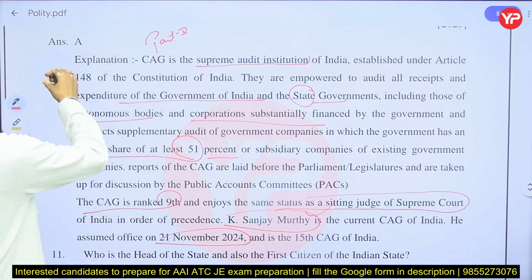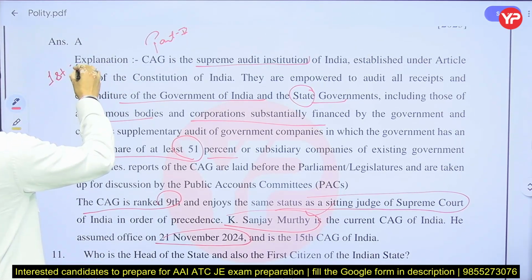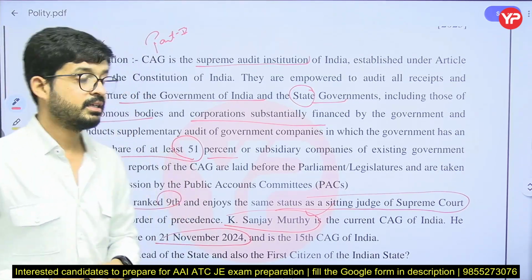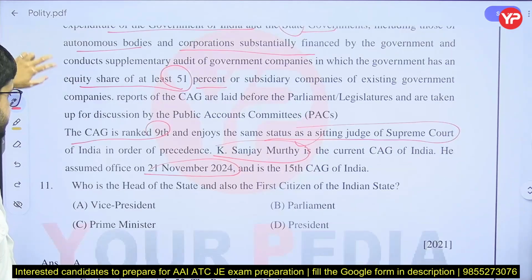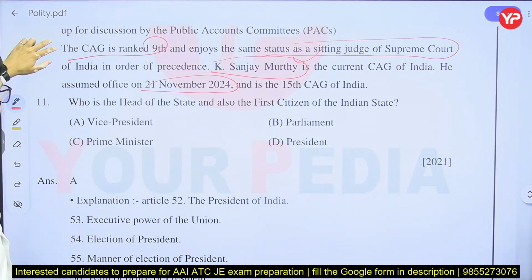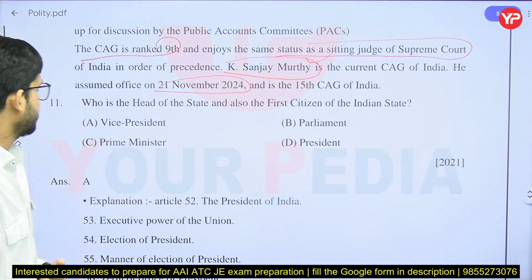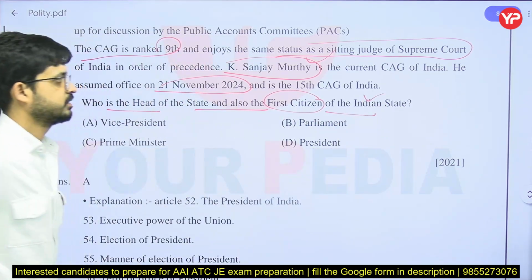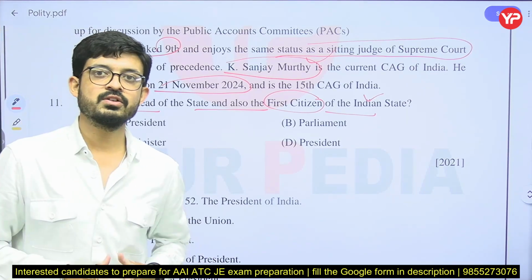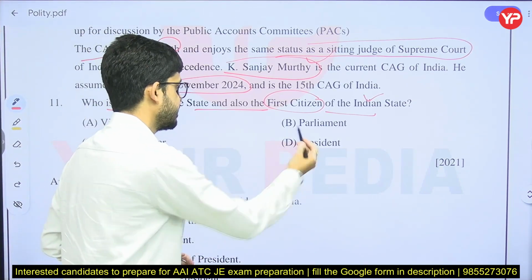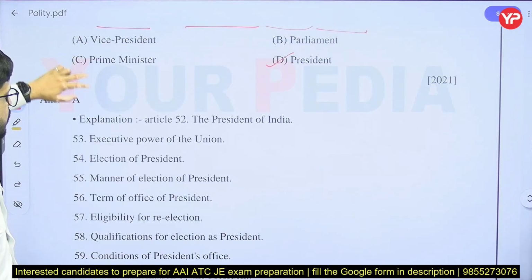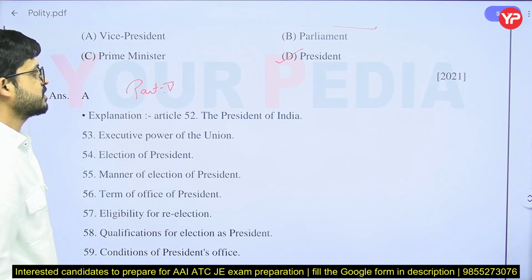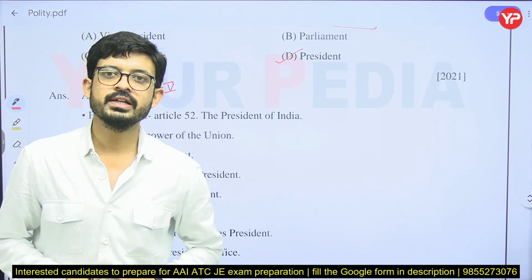So I am putting a question: who is the first CAG of India? This type of question may also come in exams. Next question is related to the previous one. Who is the head of the state and also the first citizen of India? The first citizen of India is the President. Very simple. Part 5 deals with the President, or we can say the Union Executive.